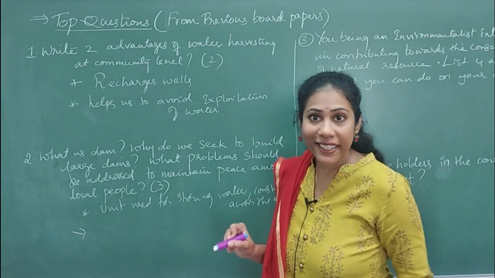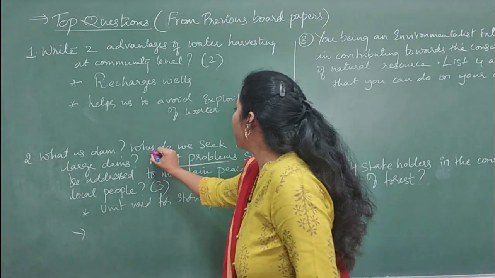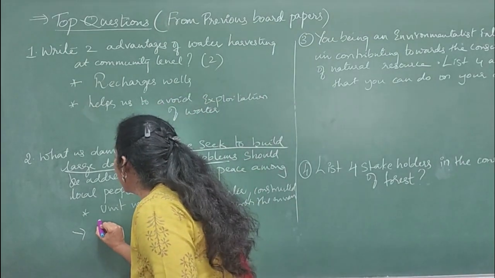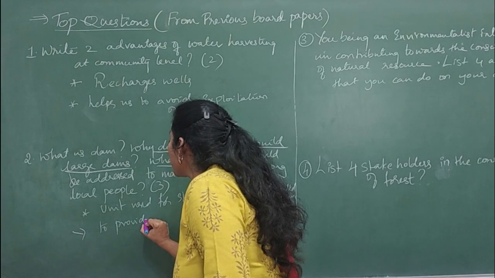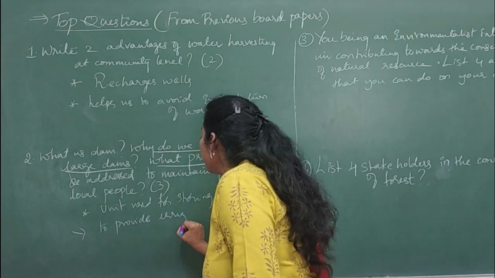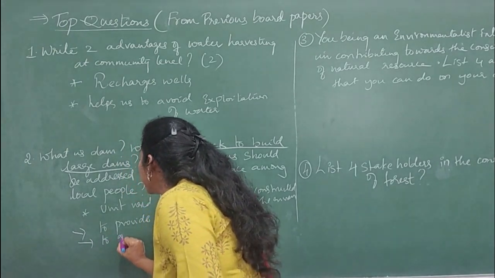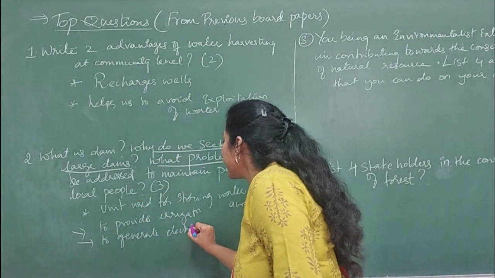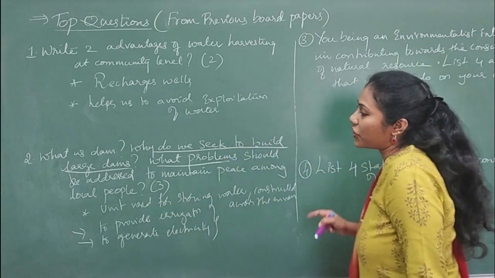And we can generate electricity. So what you can write for this question? It is to provide irrigation and also to generate electricity. Isn't it? So these are the 2 points you can mention for the second question.